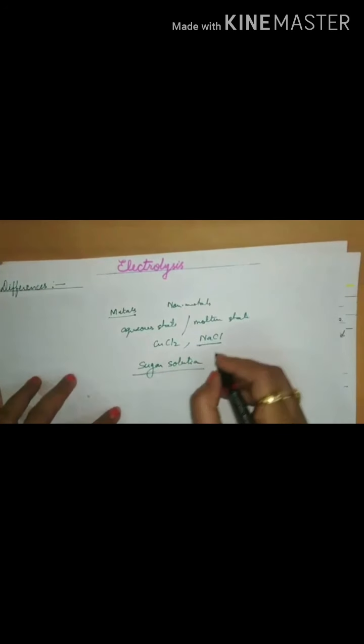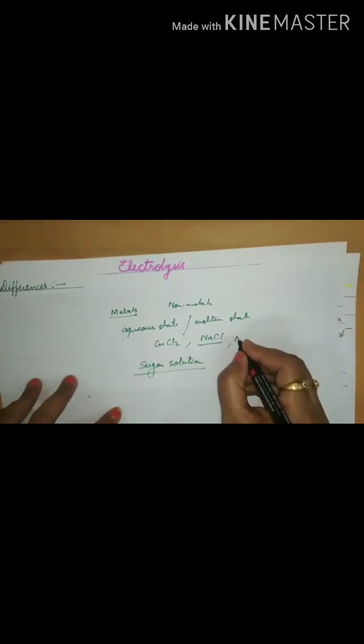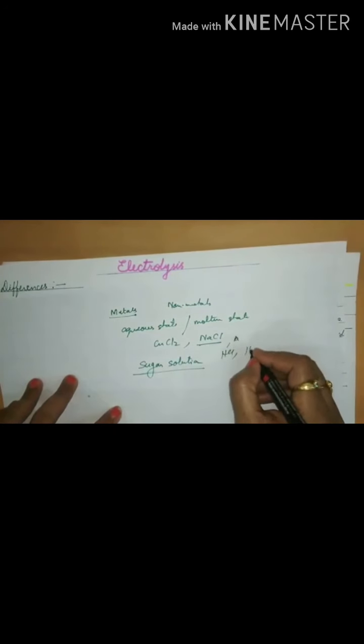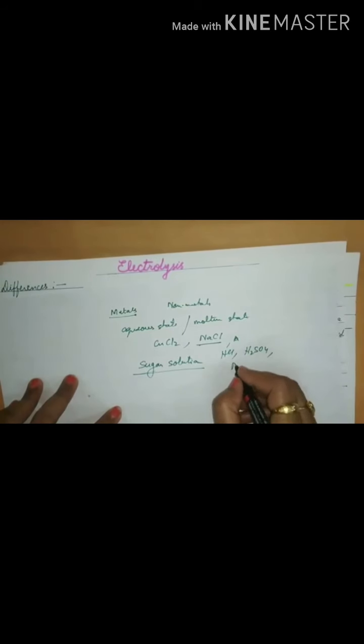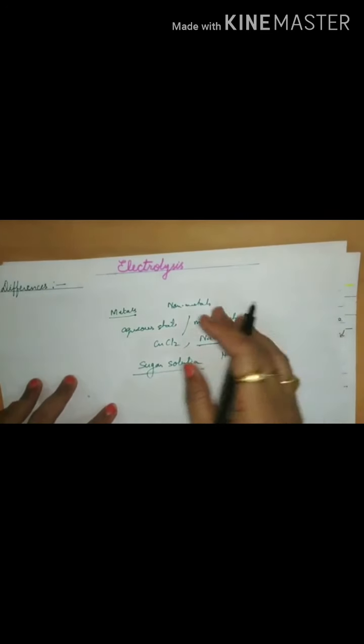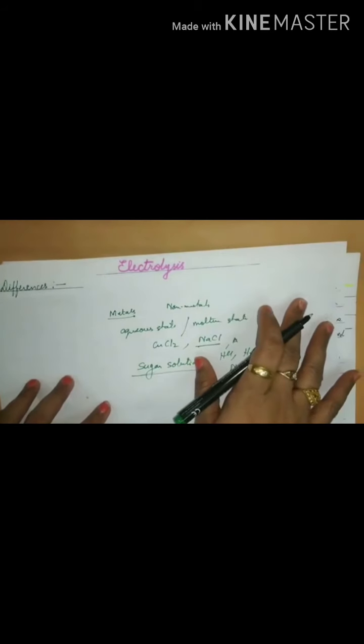There are many examples I gave you. There are acids also, like HCl, then salts I already gave. Other examples I will be discussing just now.